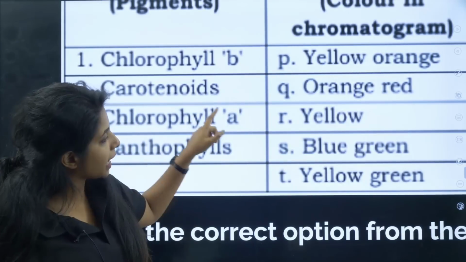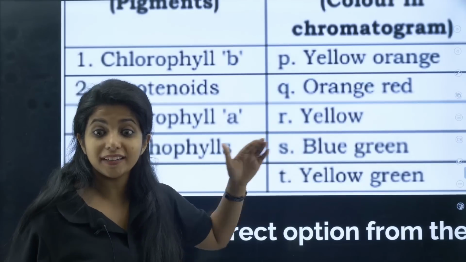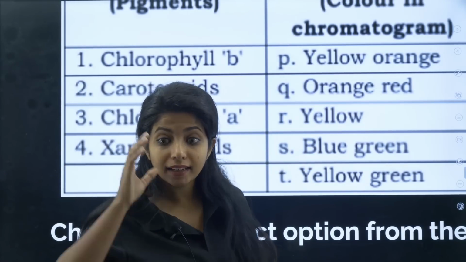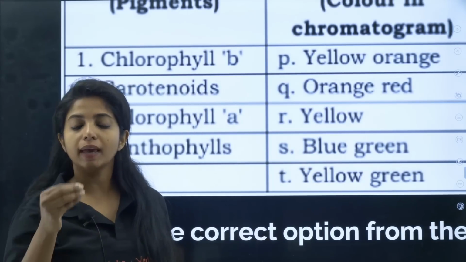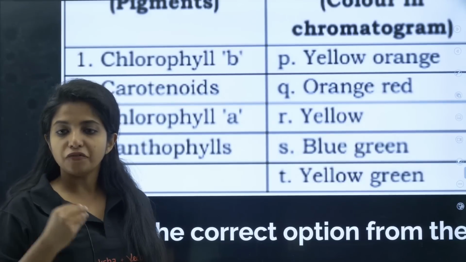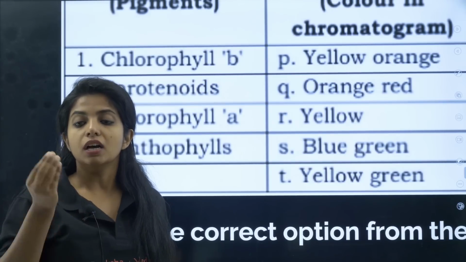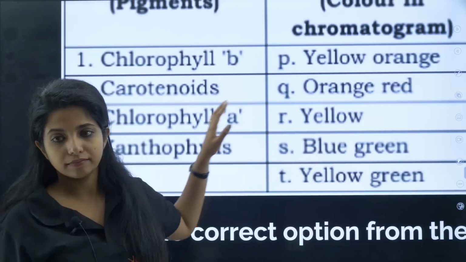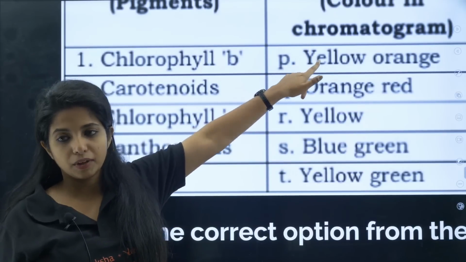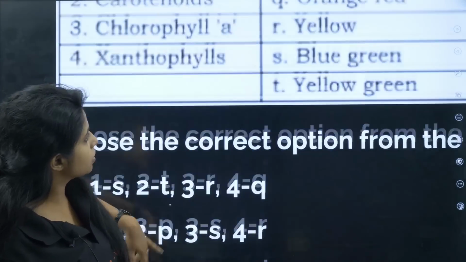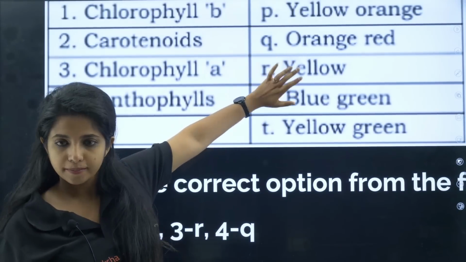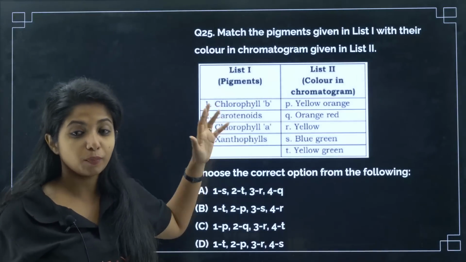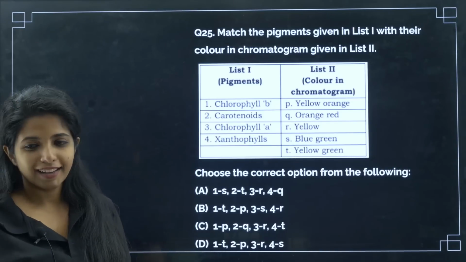Now chlorophyll A gives the blue-green color. It's very much in the blue-green algae, you know, cyanobacteria. So chlorophyll A, my dear children, gives a blue-green color, whereas chlorophyll B gives a yellow-green color. And xanthophylls, yellow color. Carotenoids could be either, but since the other options are matching this, let's go with yellow-orange. Xanthophylls yellow would be really easy for you to remember.